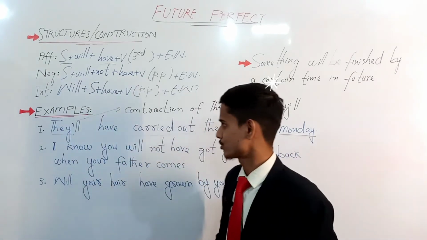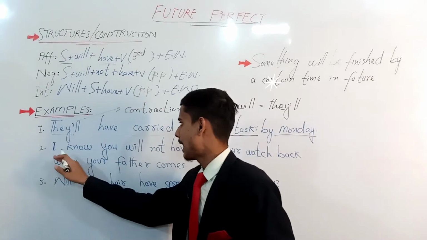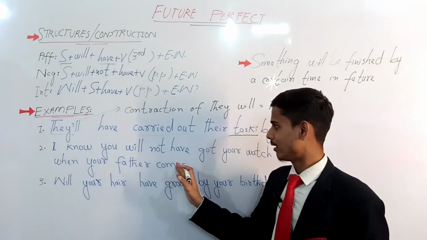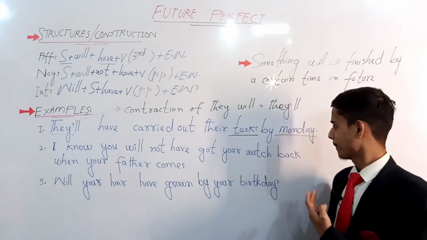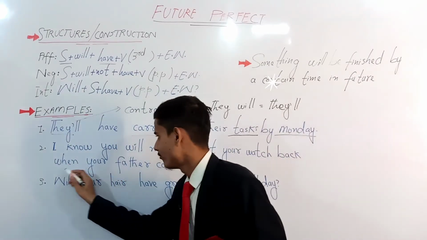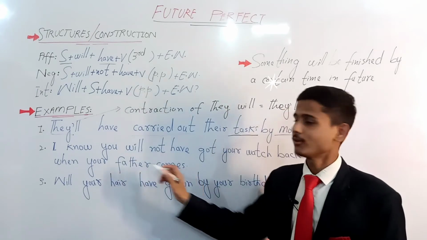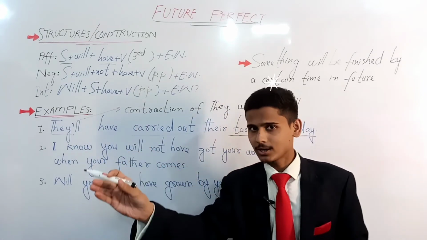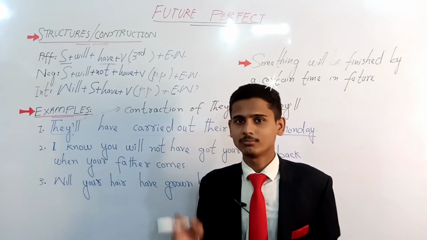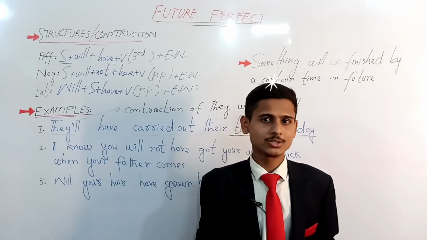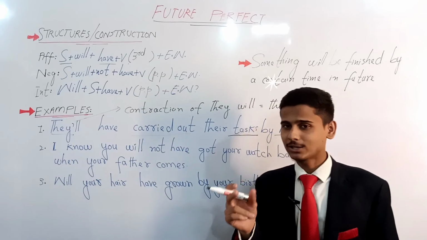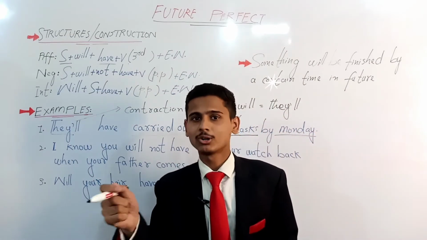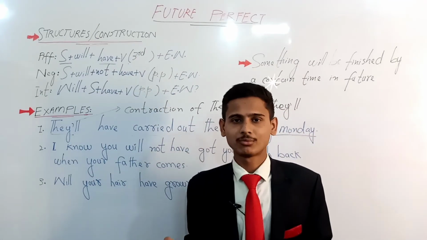Moving to the next example sentence: I know you will not have got your watch back when your father comes. When your father comes, by that time you won't have. The contraction of will not is won't. You won't have got your watch back. The watch that you have given to be repaired, you won't have received.